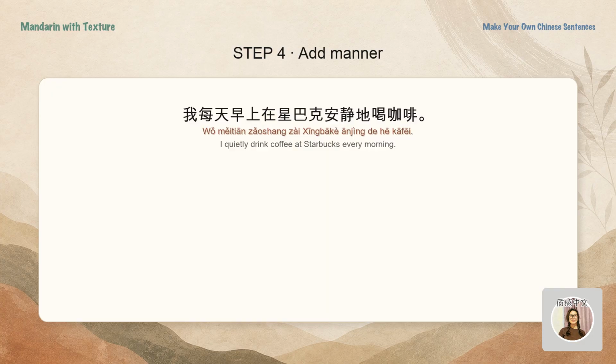Now, add how the action happens. A manner phrase also comes before the verb, usually after time and place. Subject and time and place and manner and verb and object. 我每天早上在星巴克安静地喝咖啡. I quietly drink coffee at Starbucks every morning.